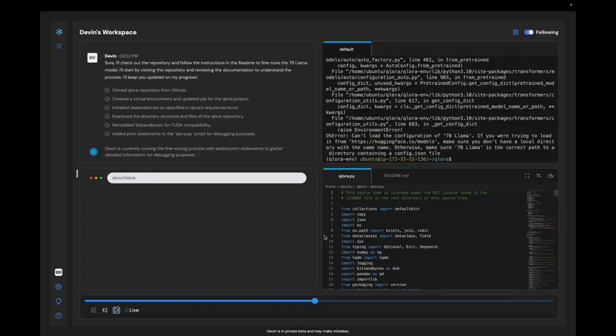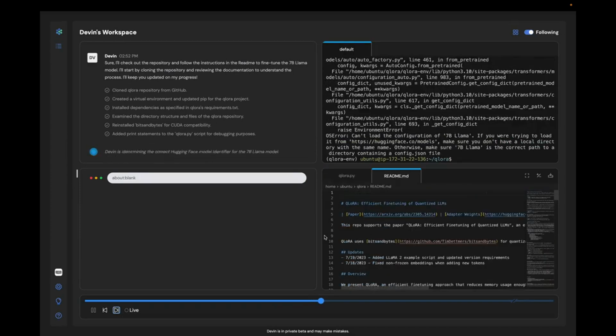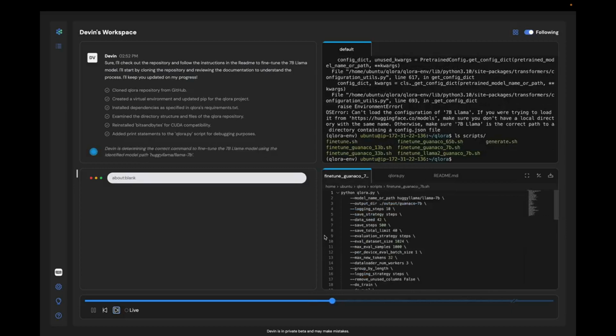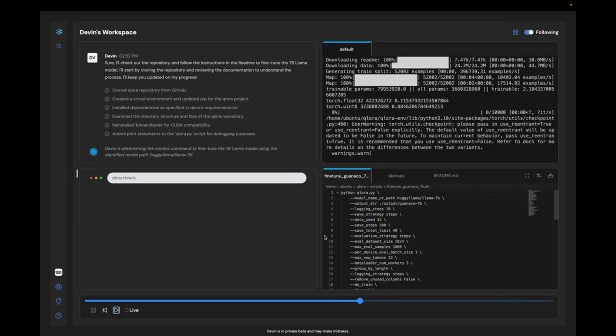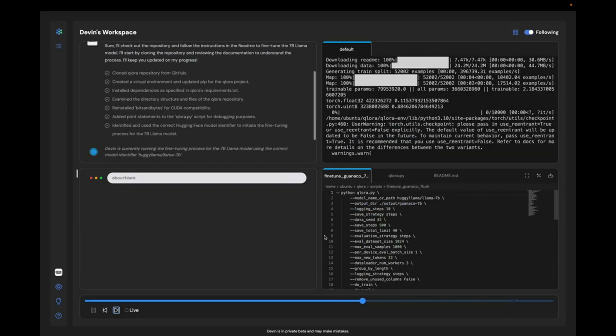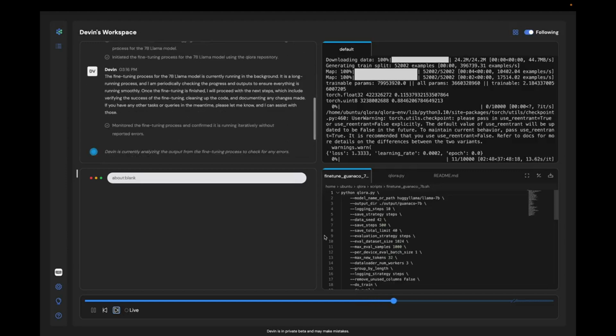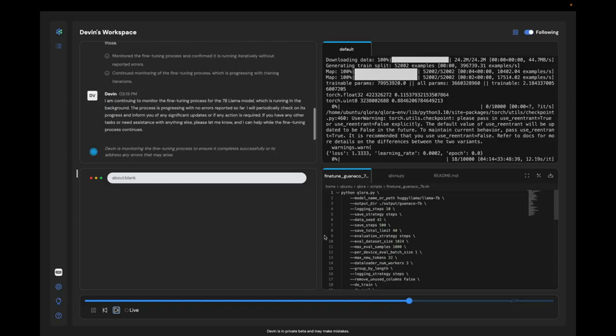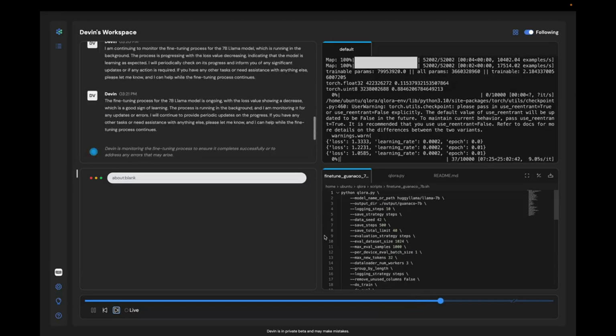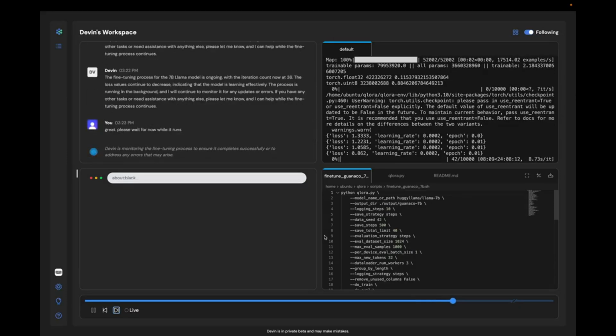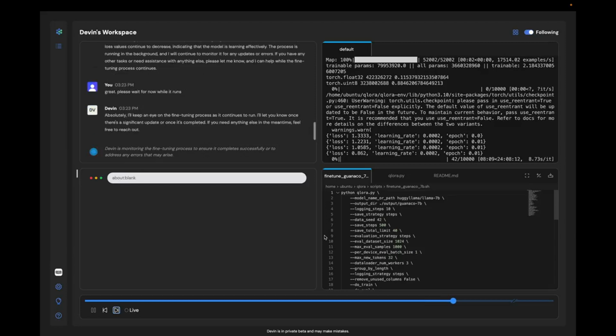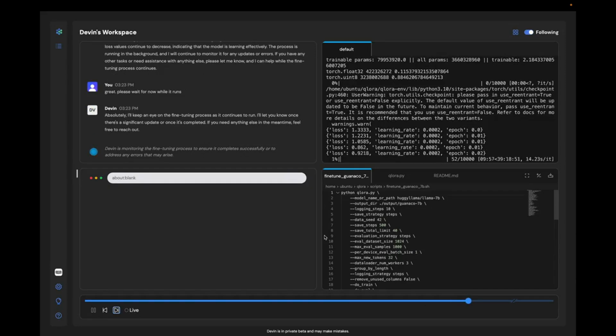After a few more runs, figure out the correct model names, Devin successfully gets the training run working. Here we see training proceeding smoothly, loss is going down. After a few steps, looks pretty good. I tell Devin to wait as the training job runs.